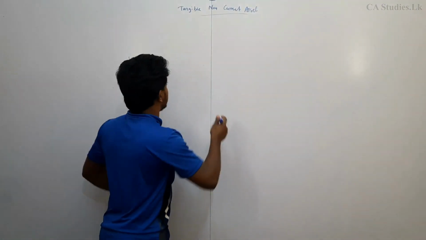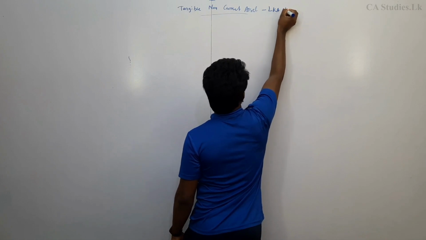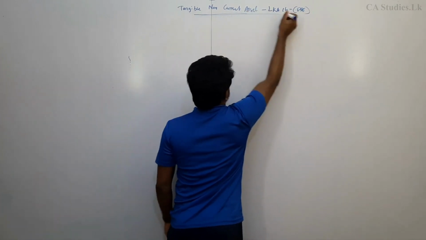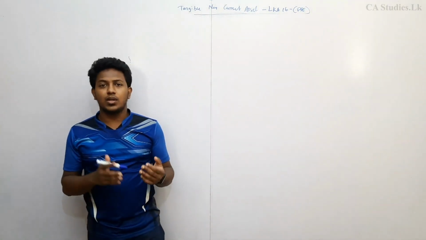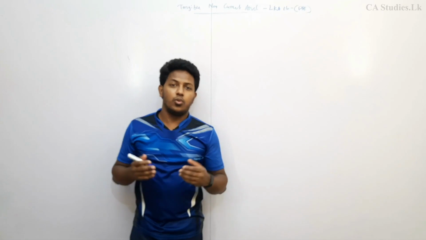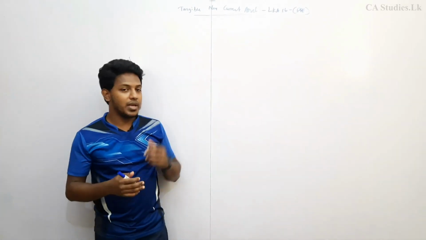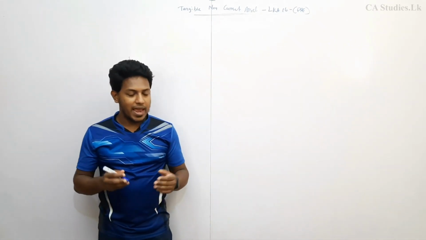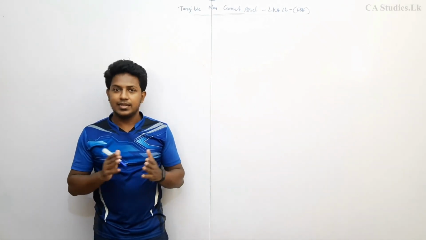Tangible non-current asset. The standard for tangible non-current assets is LKS 16, Property, Plant and Equipment. But at your level, standards are not very much emphasized by the exam, because at this level it is a closed book exam. But you should definitely learn the standard.